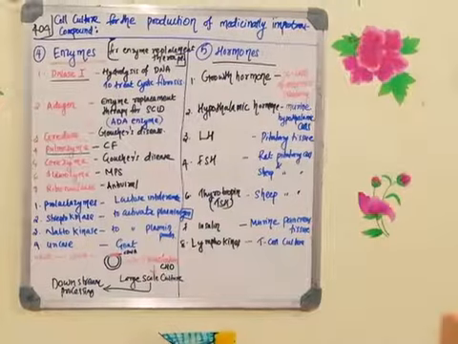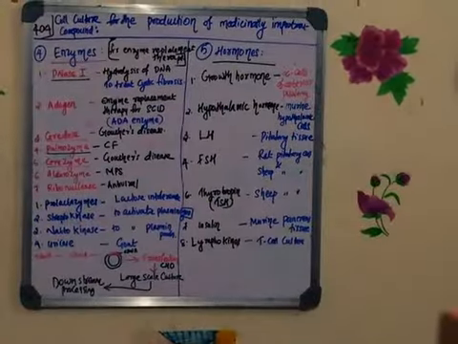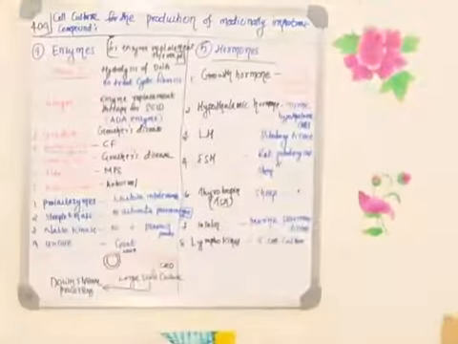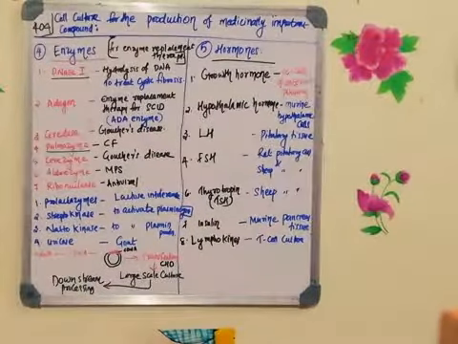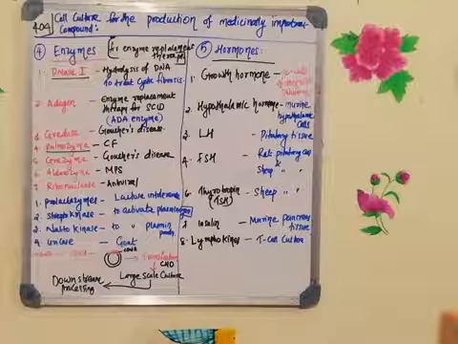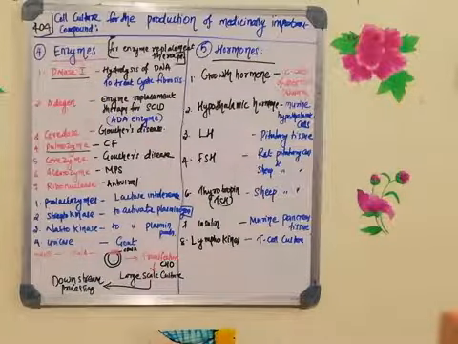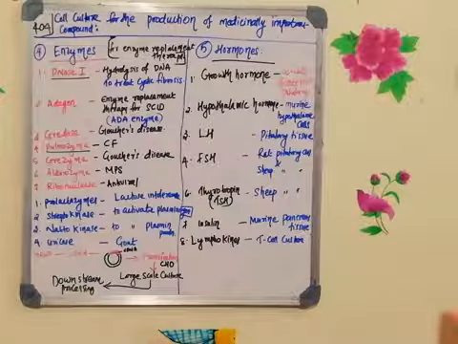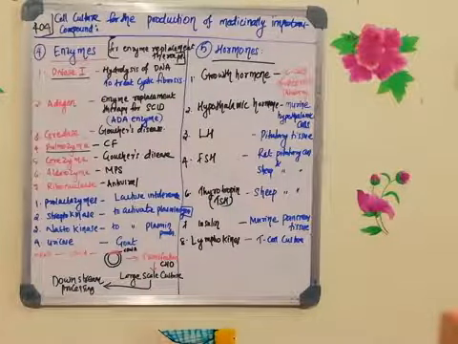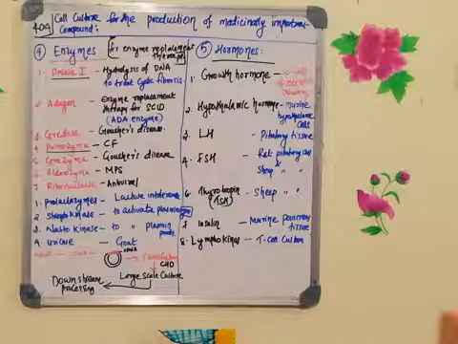The compound which can be used for treating various diseases is known as a medicinally important compound. So there is a list of medicinally important compounds which are synthesized in the animal cells in the culture. Now, since it is a medicinally important compound, I am going to give you a list of enzymes which are used for treating various diseases.